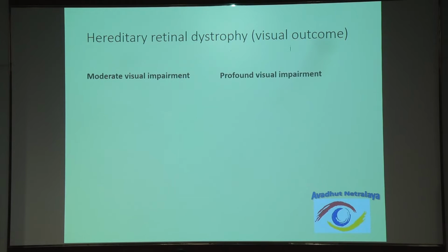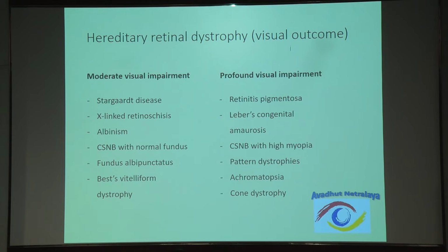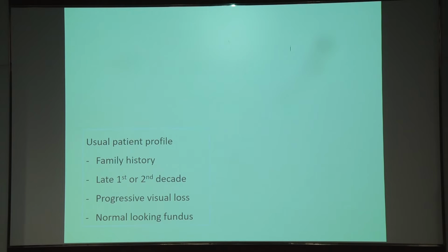It can be a moderate visual impairment, like in the case of Stargardt's disease, which is very common. I think everybody must have seen it in their clinical practice, or a case of retinoschisis or albinism, or it can be with profound visual impairment like retinitis pigmentosa, LCA, or CSNB with high myopia. Certain cases of pattern dystrophies and cone dystrophy also will present with profound visual impairment. I will just share some profiles which are very classical for certain kinds of retinal dystrophies, which will give a clue to the diagnosis itself.